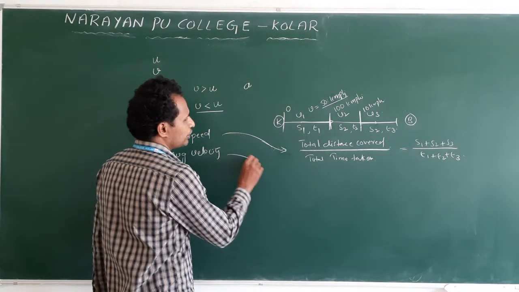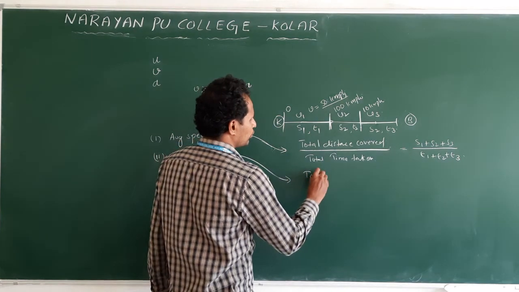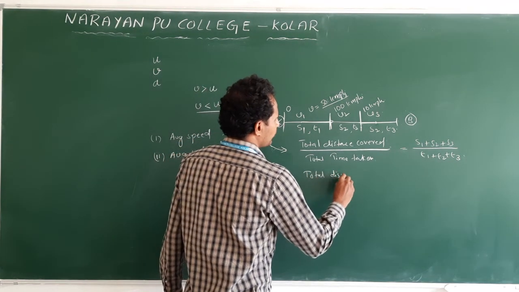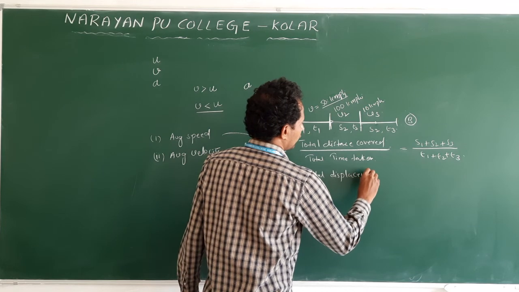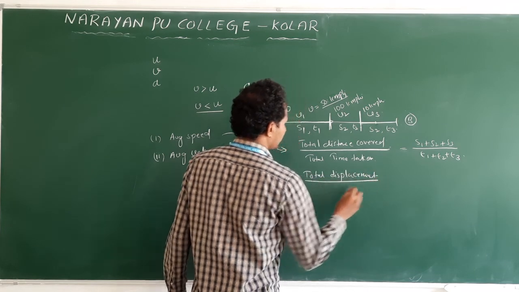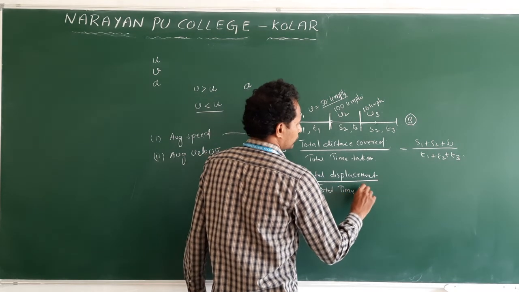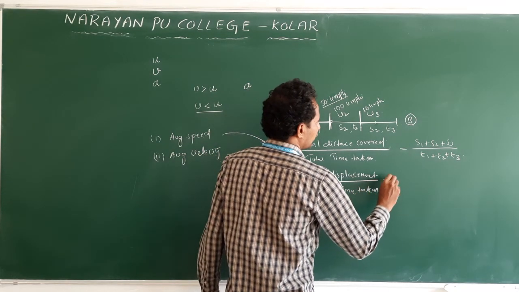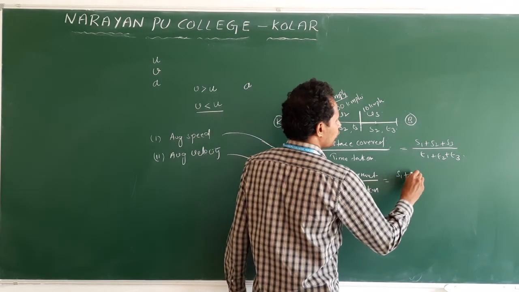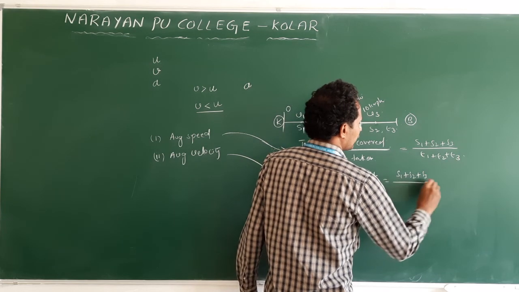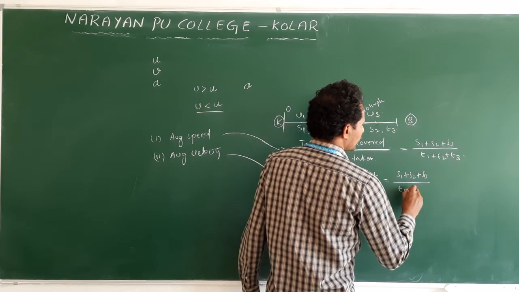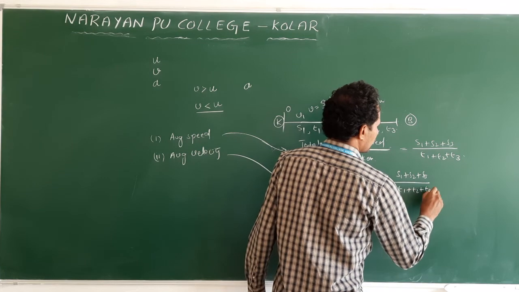What about average velocity? This is also the same: total displacement by total time taken. Again the formula will be the same, S1 plus S2 plus S3, divided by T1 plus T2 plus T3.